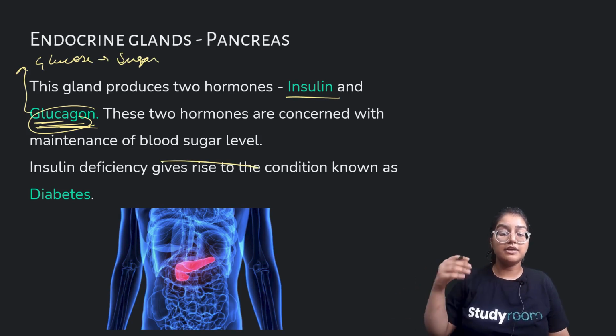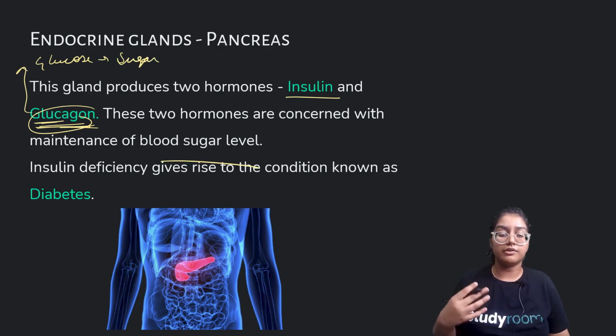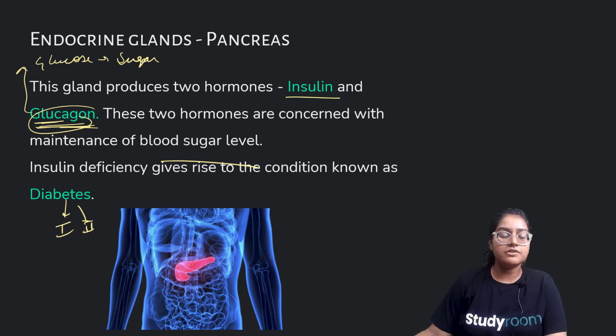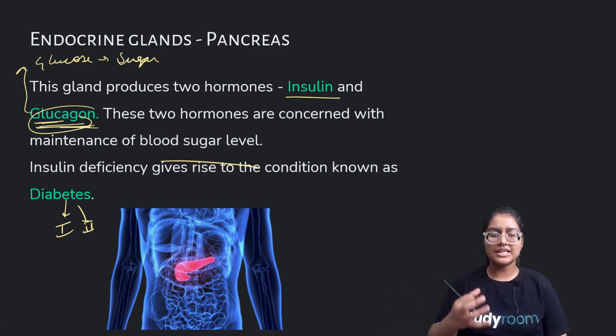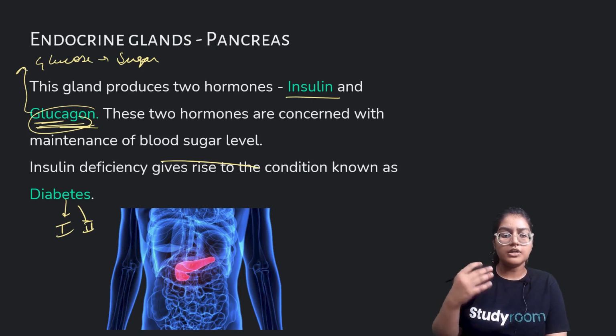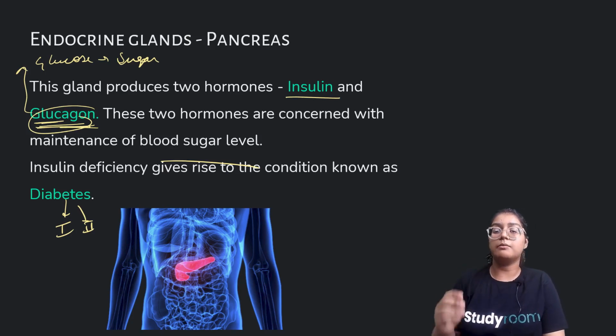If there is a deficiency in glucagon or insulin, then our body will suffer from diseases such as diabetes. And diabetes is of two types: one which is regulated by our sugar level, and second which is regulated by insulin. So glucagon is the glucose content, or it regulates the blood sugar level. So these are the two hormones which are regulated by the pancreas.